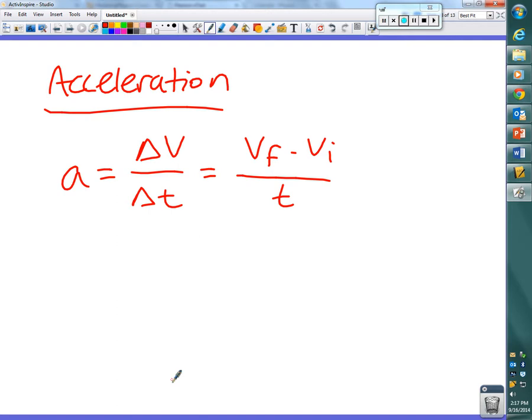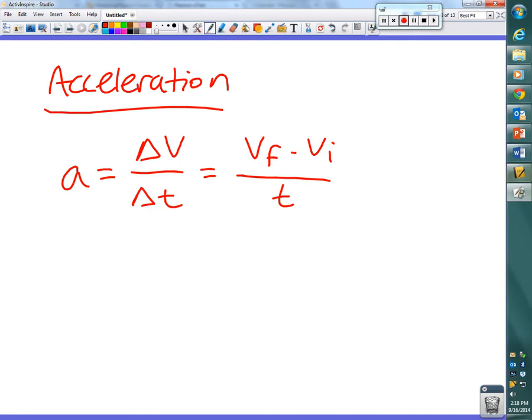No. So while acceleration depends on velocity, it's not just velocity, it's change in velocity, right? So even though a certain object has a certain velocity right now, it can have a different acceleration than that value because its velocity is changing at that point. Okay. Good there?